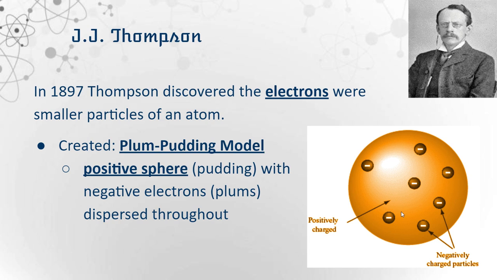In 1897, another scientist came about, J.J. Thomson. He discovered the electrons were smaller particles of an atom. So an atom wasn't just composed of one spherical ball, it was composed of tiny electrons around. He created the plum pudding model, which stated a positive sphere with negative electrons dispersed throughout. He actually calls this the plum pudding model because, well, pudding was a thing back in the day, and putting plums in it was a thing. So when he looked at this, he decided that it reminded him of plums inside of his pudding, and that's why he called it the plum pudding model.